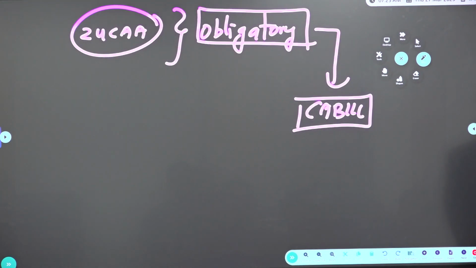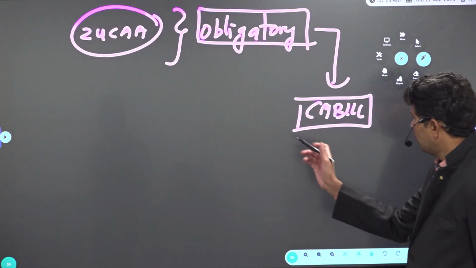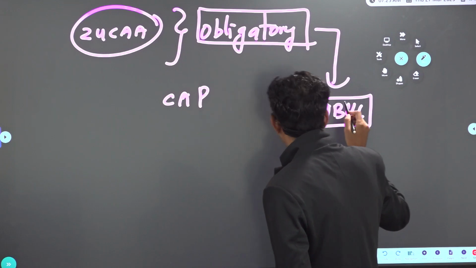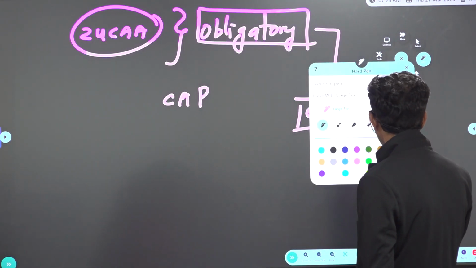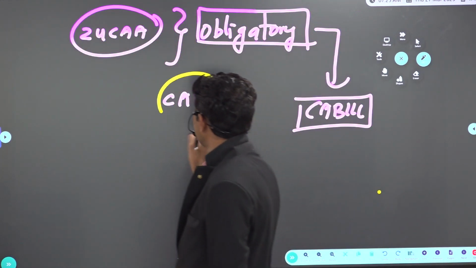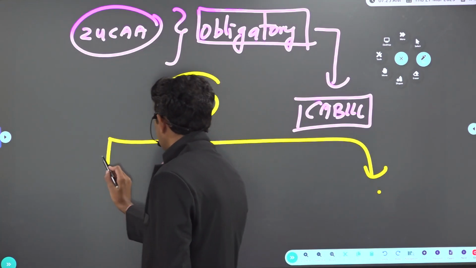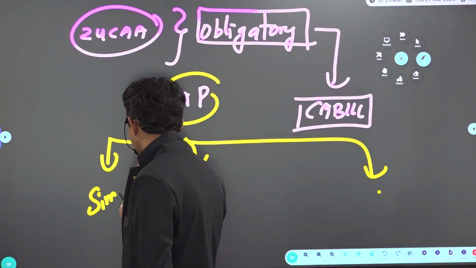Under Article 368, what is special majority? Just now we covered. Now, if you look at constitutional amendment procedure, it consists of 3 categories. Sir, what are these 3 categories? One, you can pass with simple majority.